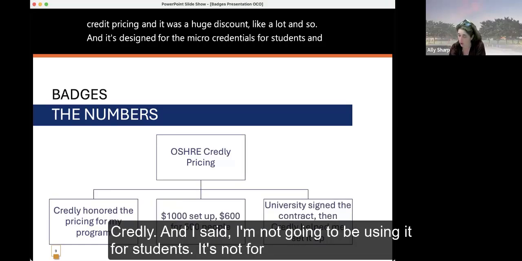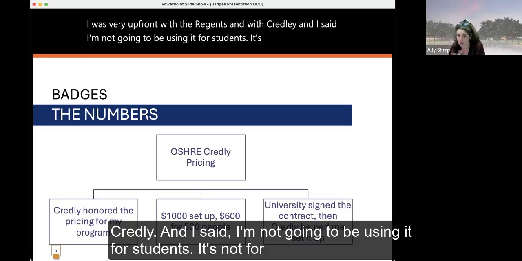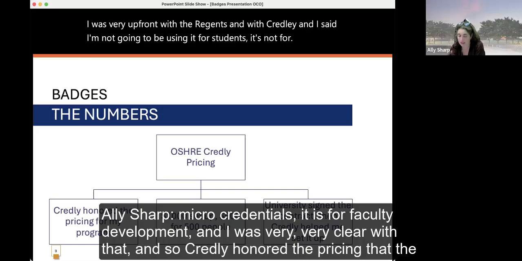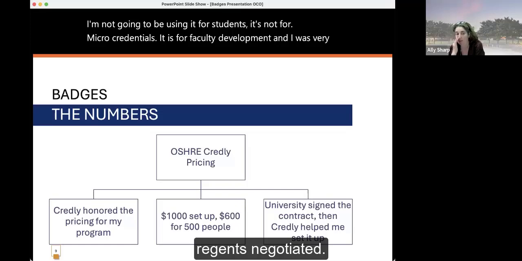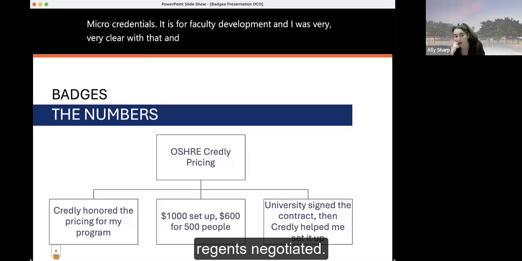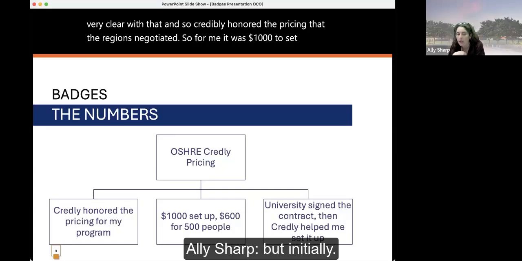I was very upfront with the Regents and with Credly, and I said, I'm not going to be using it for students. It's not for micro credentials. It is for faculty development. And I was very, very clear with that. And so Credly honored the pricing that the Regents negotiated. So for me, it was $1,000 to set up initially.